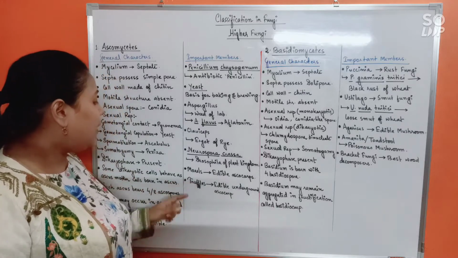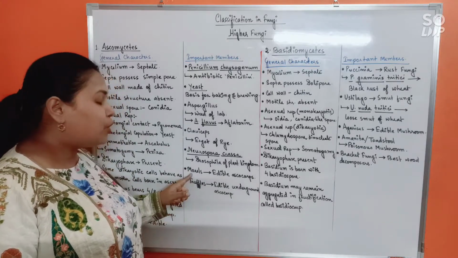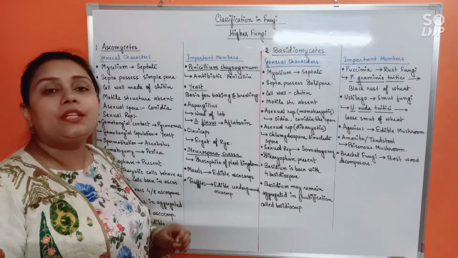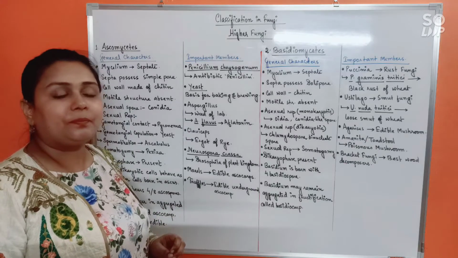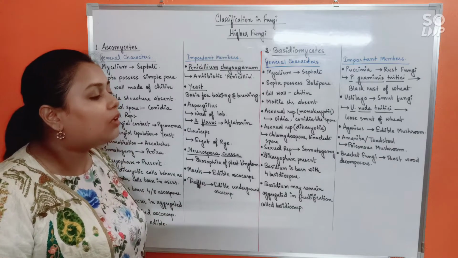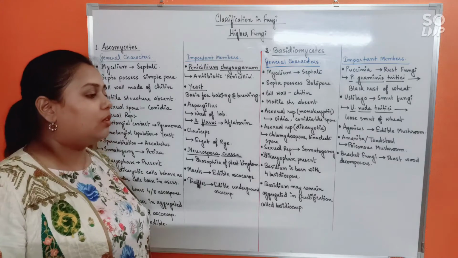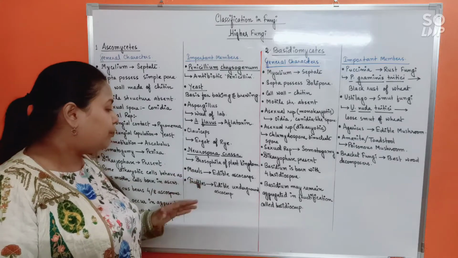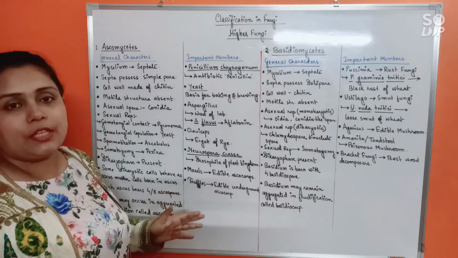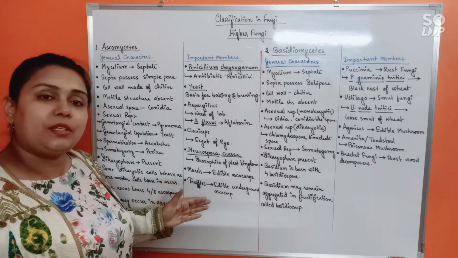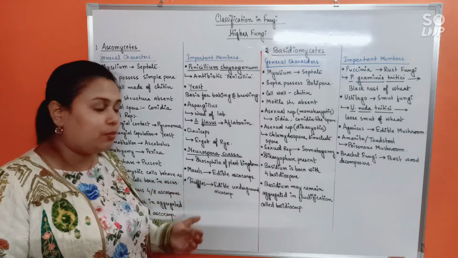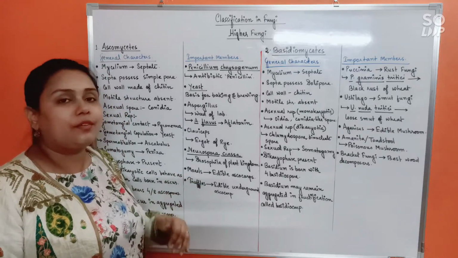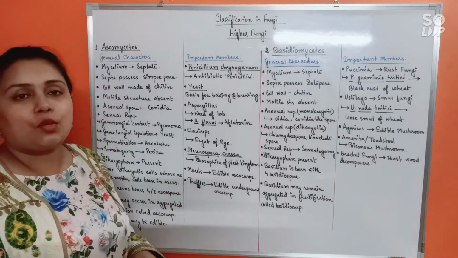Finally, morels and truffles. Morel is also known as Morchella. Morels and truffles are known for producing edible ascocarps. Morels produce edible ascocarps above the ground, and truffles also bear edible ascocarps, but inside, underground. Alright, so this is all about Ascomycetes.